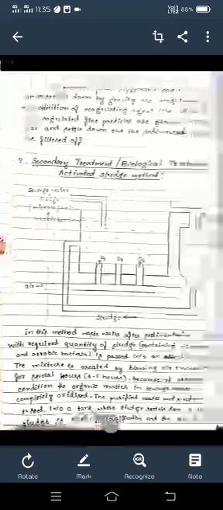Now we go for the third one, tertiary treatment. In the first one, we removed primary suspended impurities. In the secondary, we removed dissolved oxidizable organic impurities. Now we go for tertiary treatment. In tertiary treatment, we discuss how to remove dissolved salts, dissolved gases, or any biological impurities present in the sewage water. Now we discuss one by one.